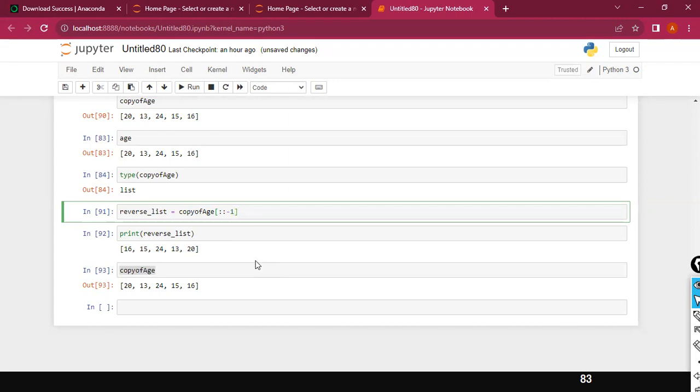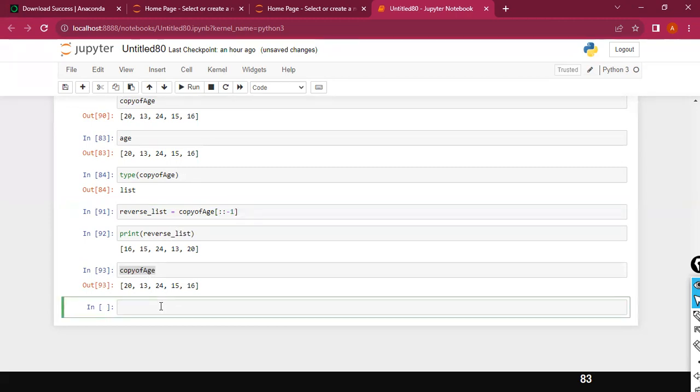And there is also something called reversed. Apart from this, you have reversed, right? Let me do one thing. Copy of age.